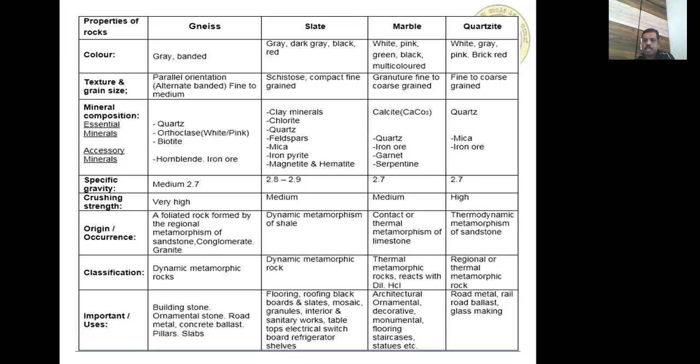Next, classification: thermal metamorphic rock, reacts with dilute HCl. Important uses: normally, marbles are used for architectural, ornamental, decorative, and monumental purposes. It is also used mainly for flooring work and staircase, etc.